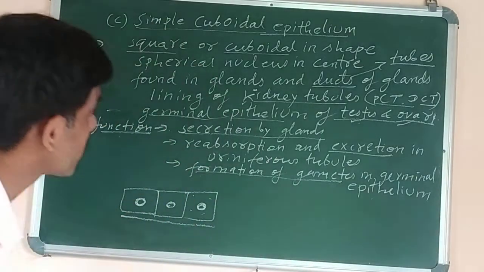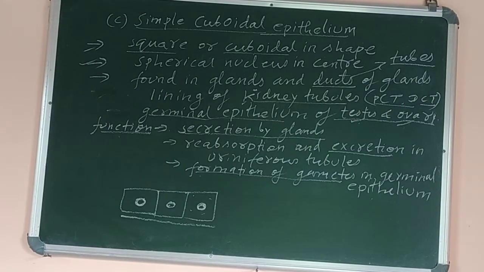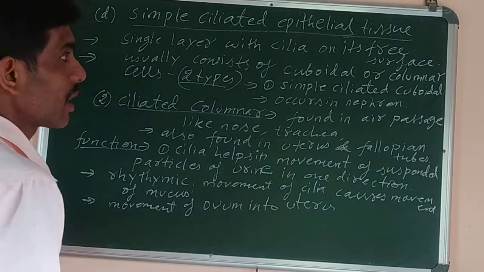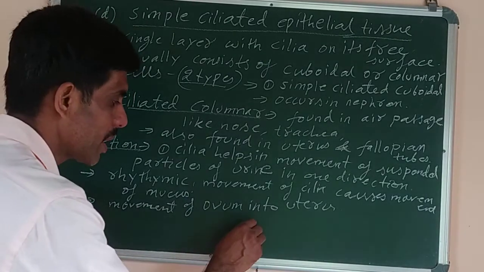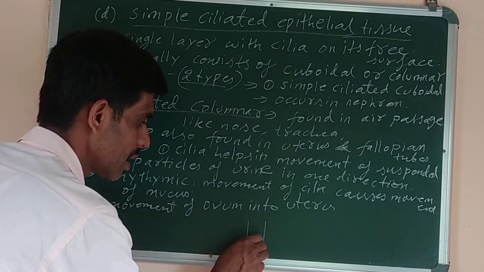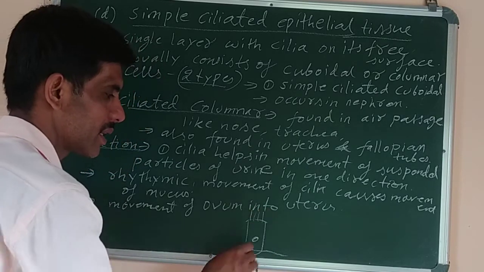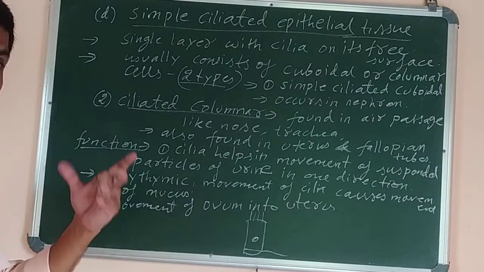So the next one we have to do is simple ciliated epithelial tissue. Okay, now look, ciliated columnar epithelial tissue. The diagram is the same as the previous one, but what we have to do is simply add cilia. Like this is the cell, the basement membrane is there. At one end we have to draw cilia like this. Okay, cilia will be there. So the diagram is almost the same as the previous one.